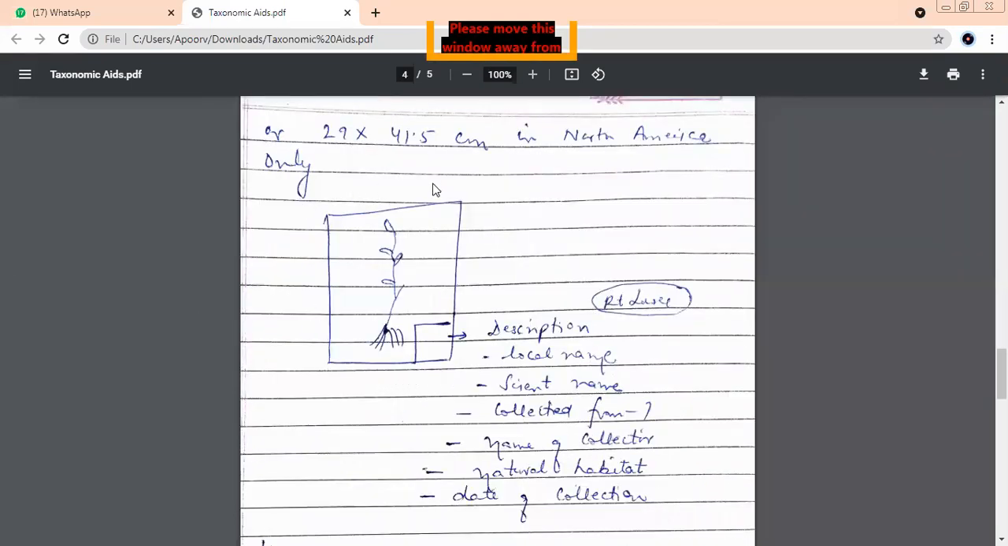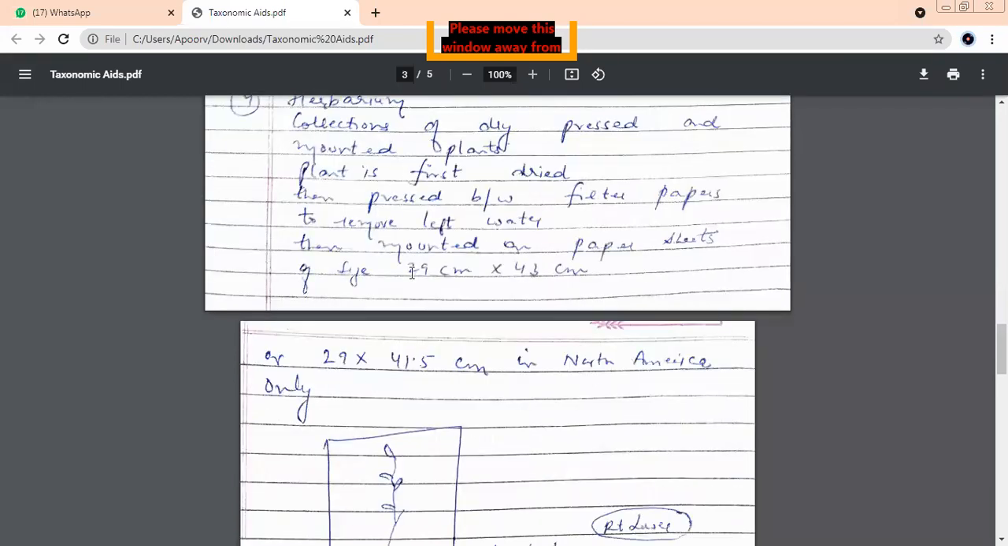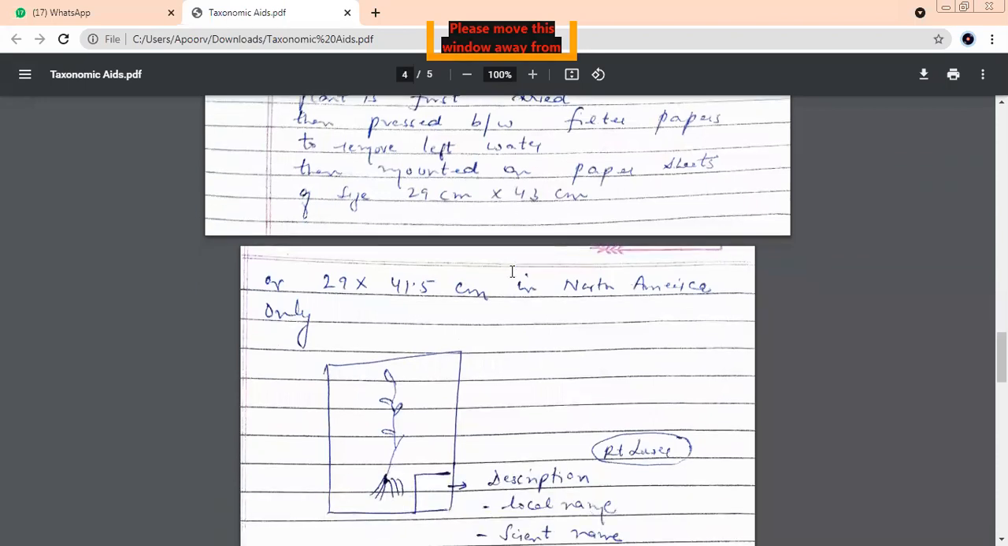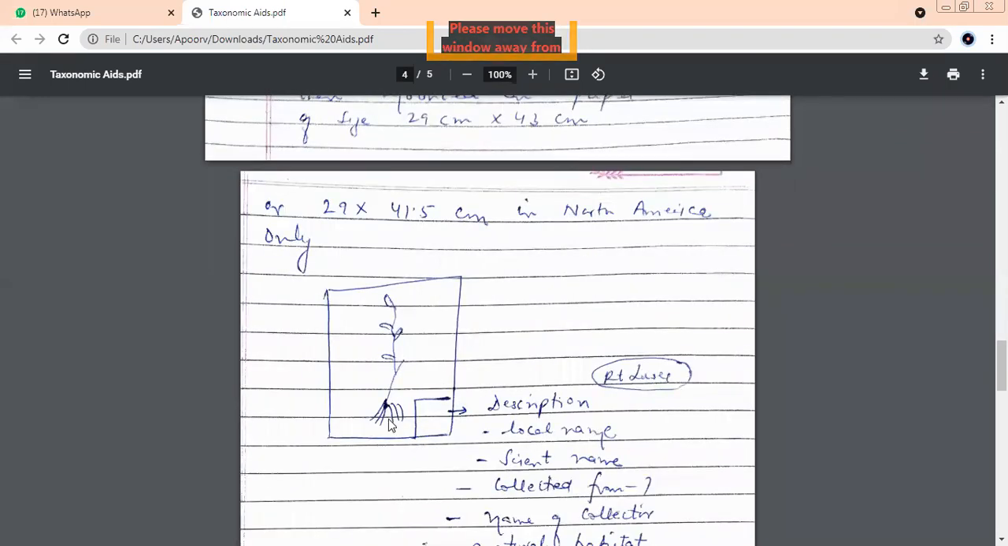So this is how herbarium sheets look. The dimensions I told you: 29 into how many centimeters? 43 centimeters. So this is the plant which we have dried. Then we pressed it between the filter papers to remove any water still left, and then we pin it. We are sticking it, mounting.